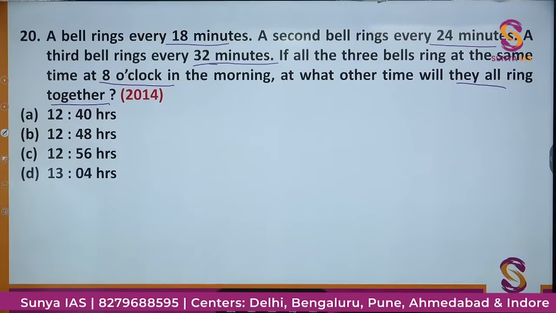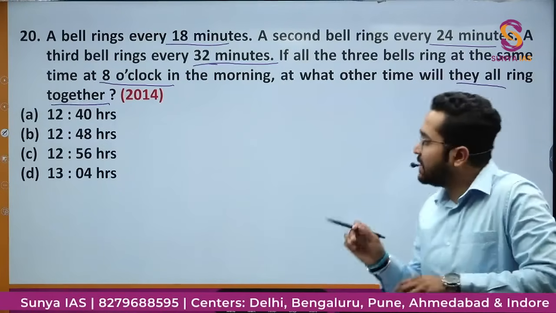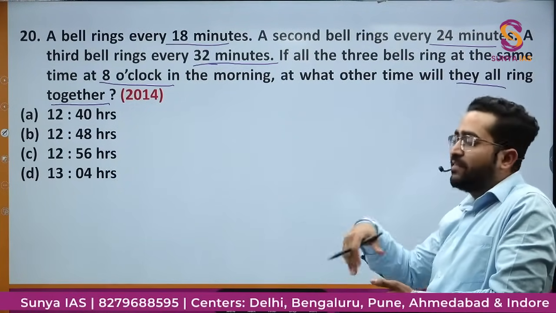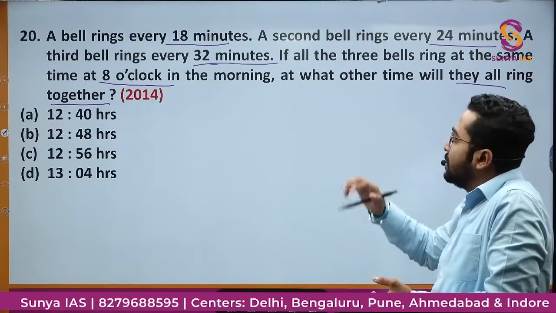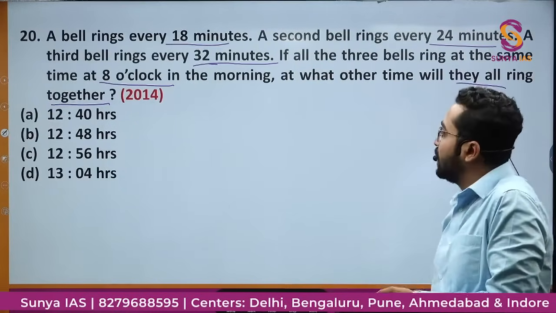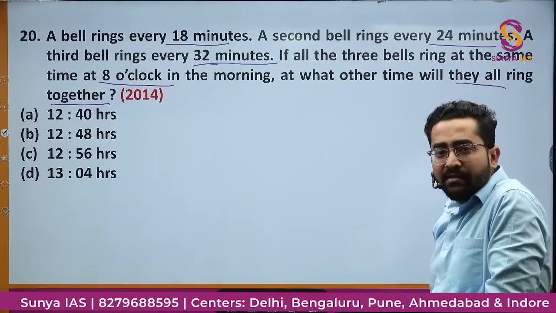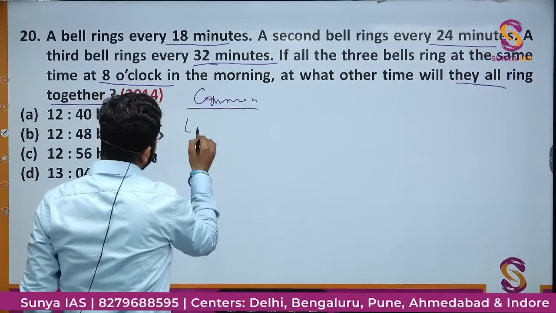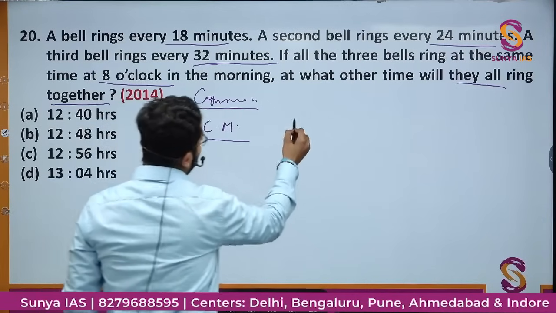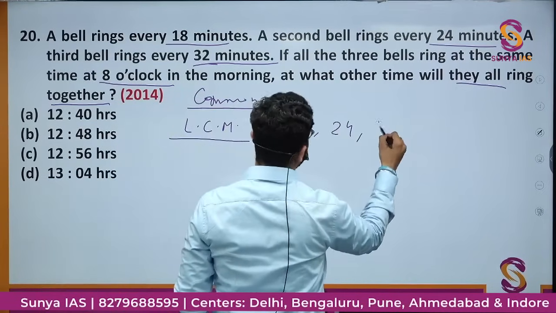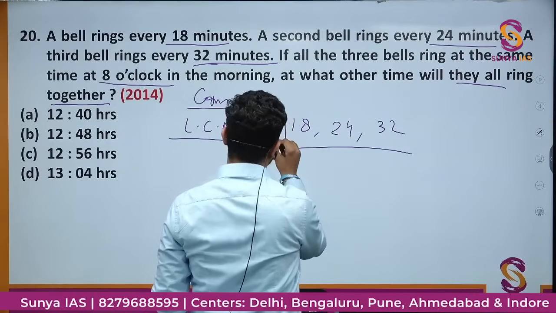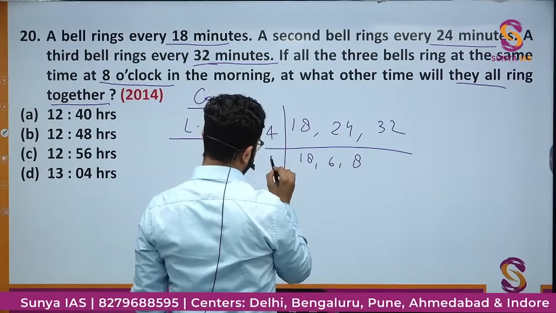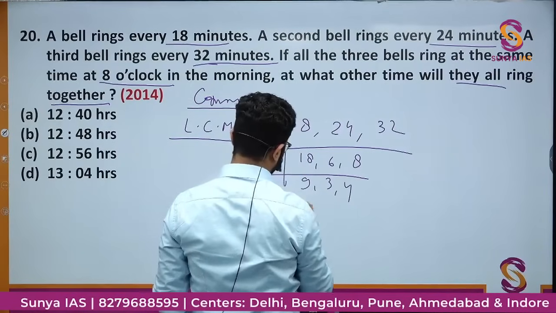Okay. So this is again a question like Geeta and Sita, they meet every 4th day, every 3rd day. The Joseph question was every 5th day, every 7th day, every 8th day, where there is something common. Here it is every 18 minutes, every 32 minutes, every 24 minutes. Then when will they ring together? When there will be some common time, and common we find by LCM. So we will take the LCM of 18, 24, 32. So if I take the LCM, 4, 2, 3.